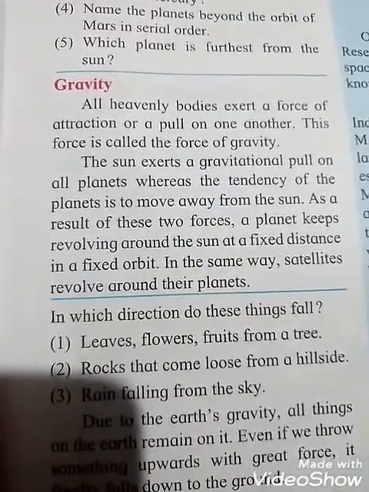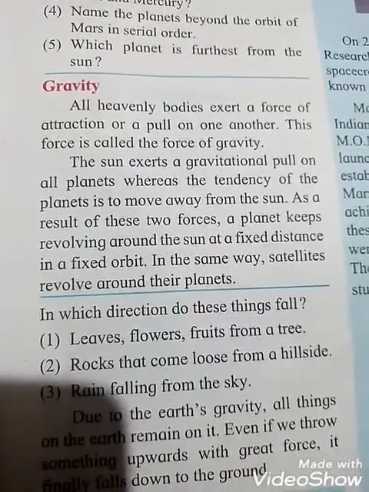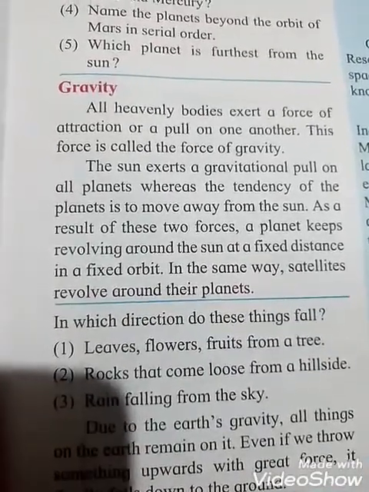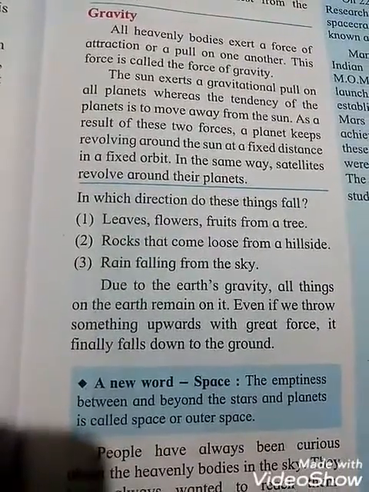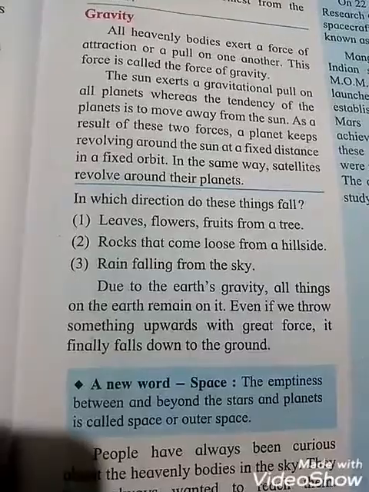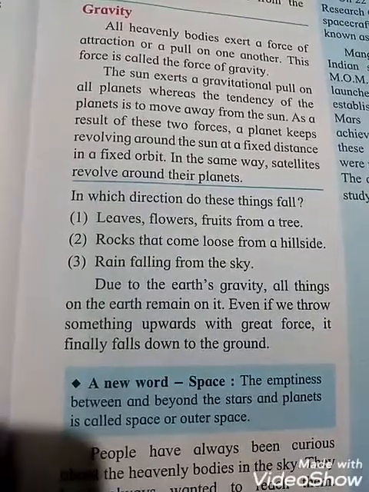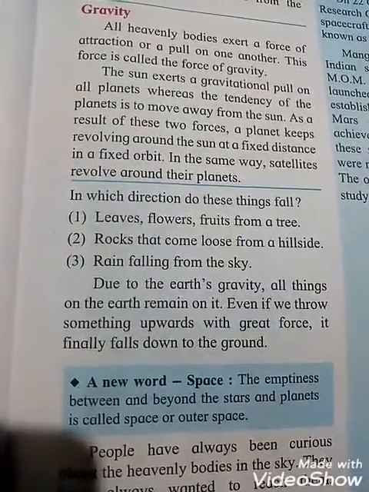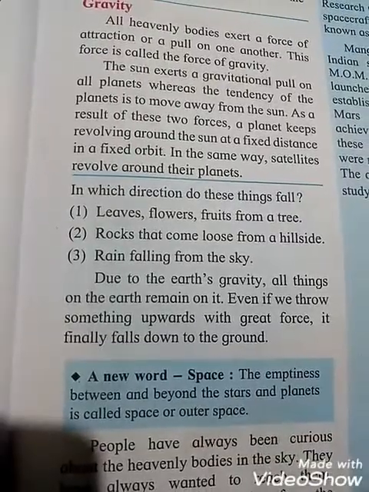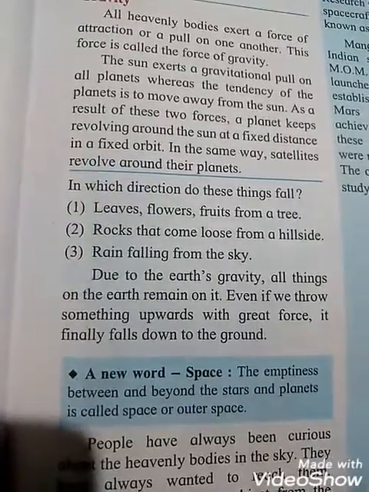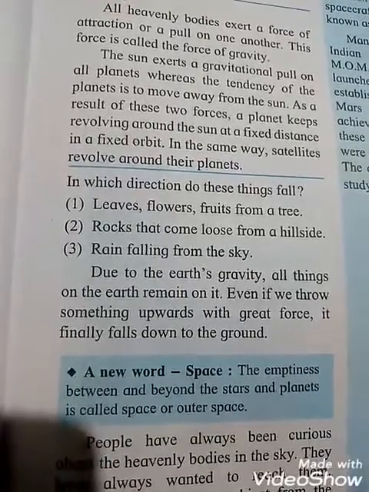In the same way, satellites also revolve around their planets. In which direction do these things fall? See students, first one, leaves, flowers, fruit from a tree. Second one, rocks that come loose from a hillside. Third one is rain falling from the sky. You all know that all of them fall down to the ground. Why?